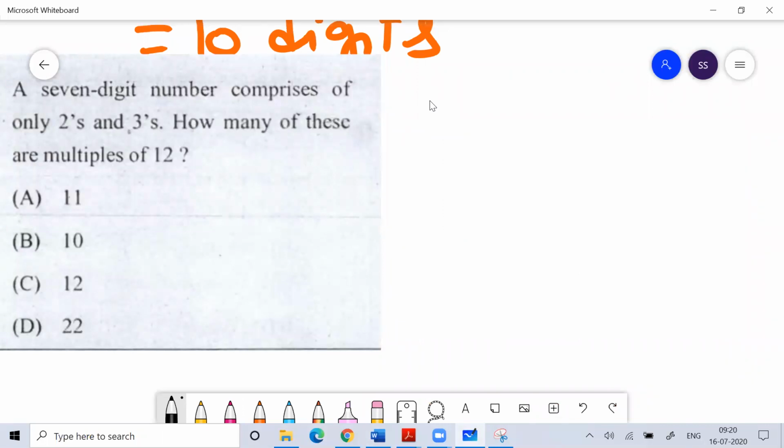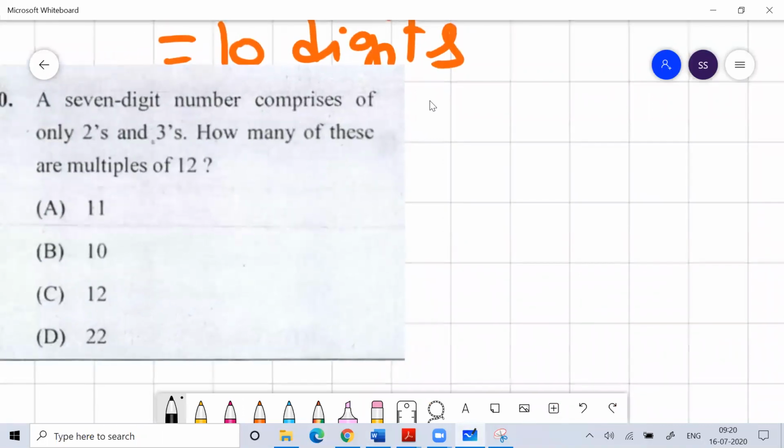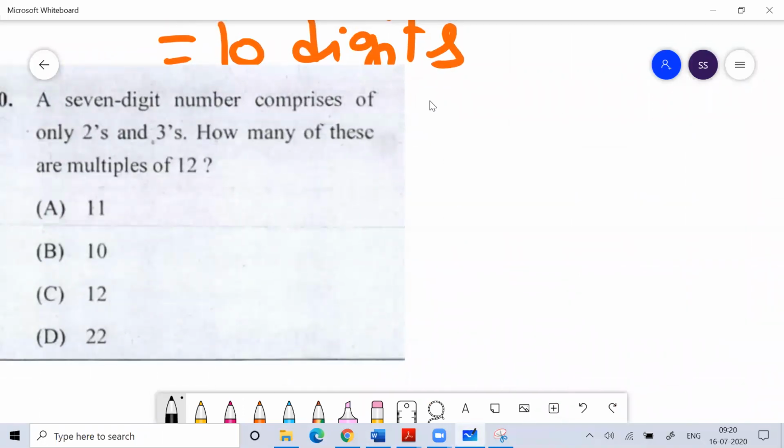Okay. Now see, this question came in 2018. You have to make a 7-digit number using only the digits 2 and 3. How many of these are multiples of 12?